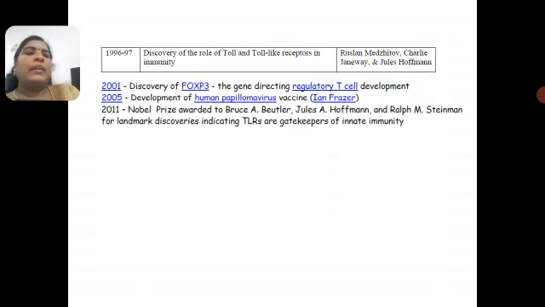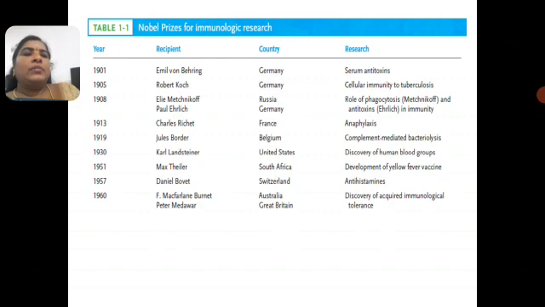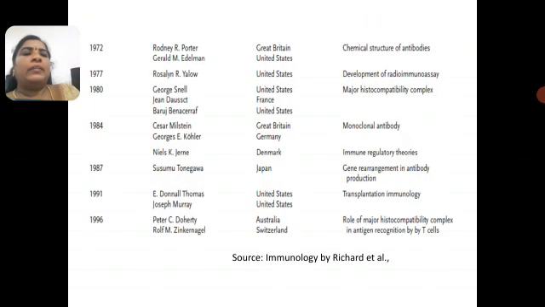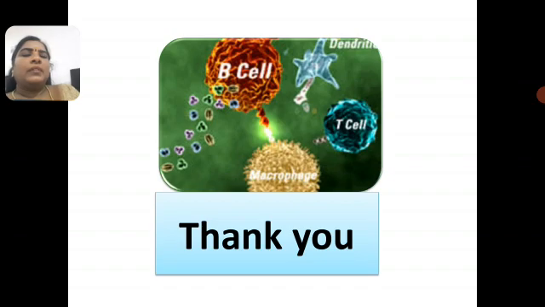Finally, the discoveries have all made life easier and healthier with the help of the immunology field. Many scientists in the field of immunology got Nobel Prizes and were awarded in various scientific fields. That's all on immunology.